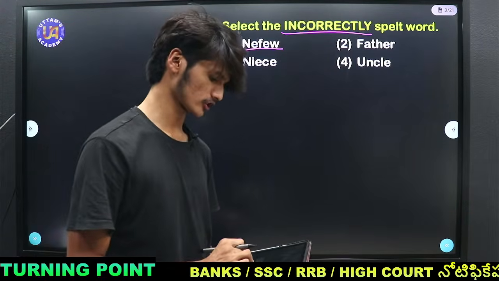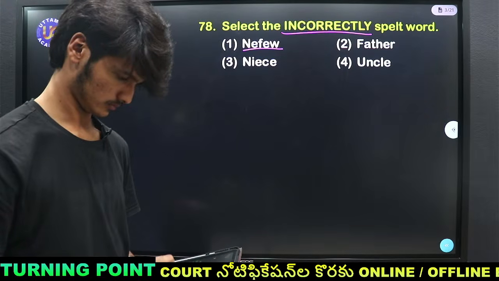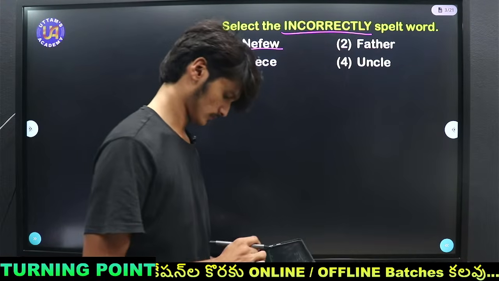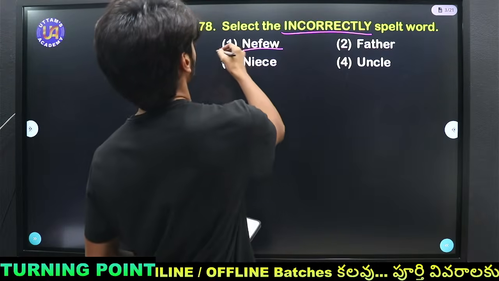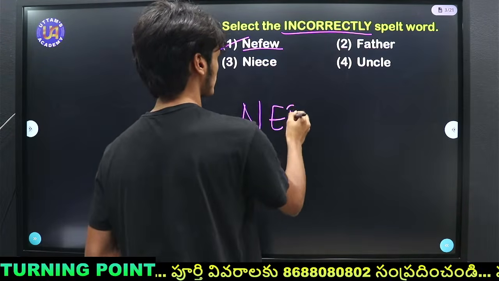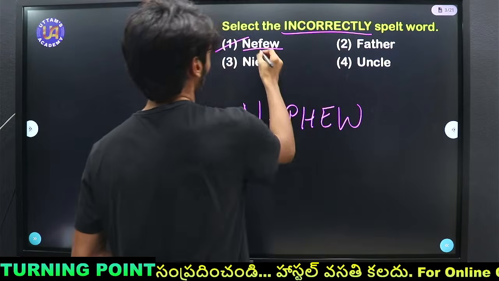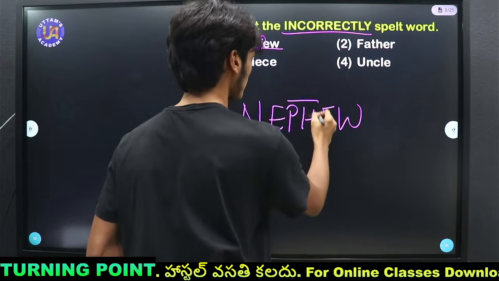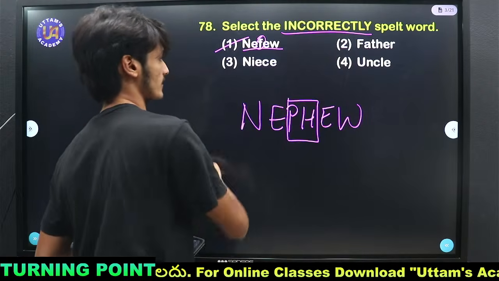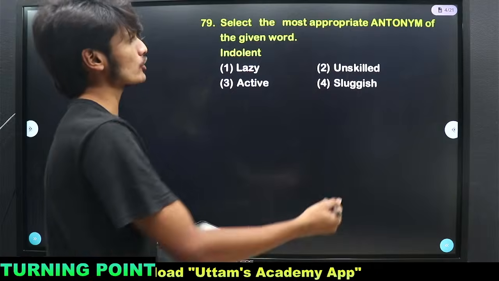Lakshmi Prasanna says option 1. Yes, nephew. The correct spelling is N-E-P-H-E-W. Instead of F-E-W, it is replaced by P-H-E-W. Nephew.